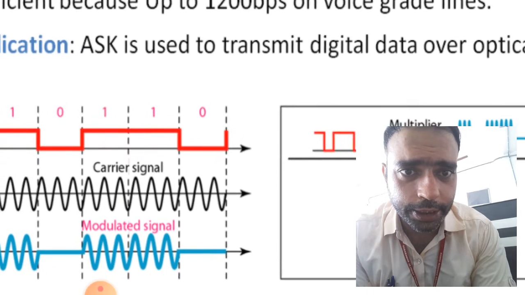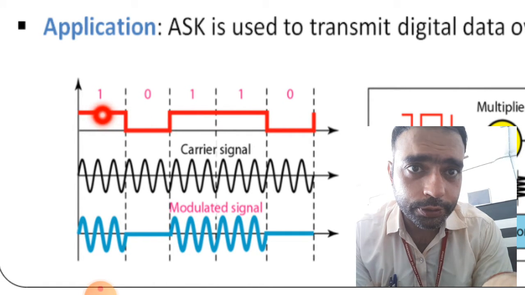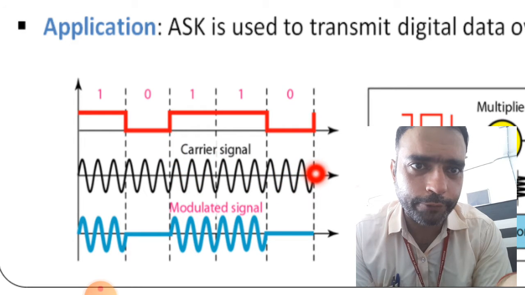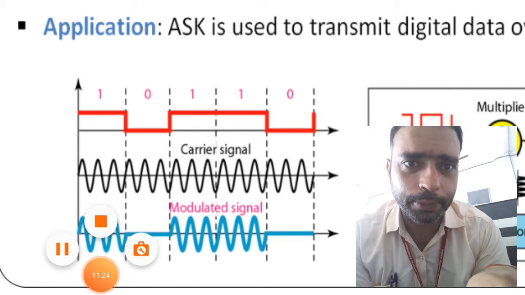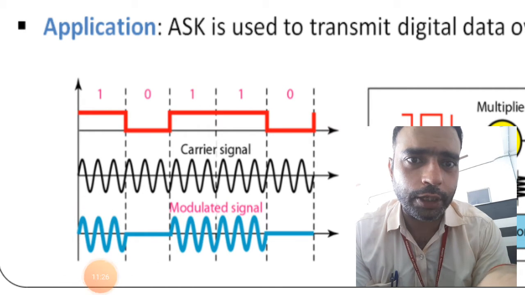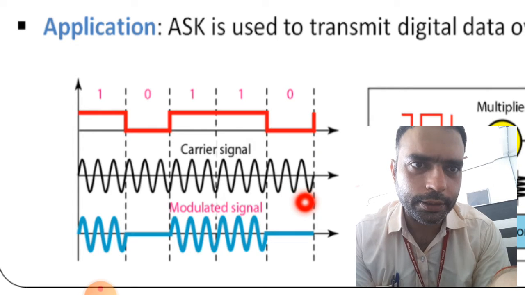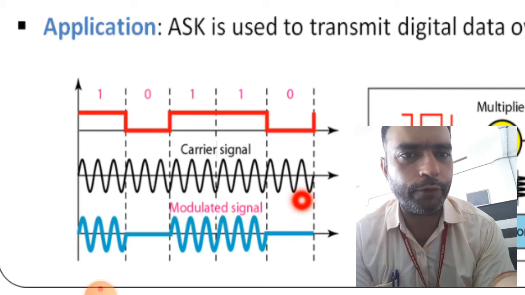Here we are able to see this diagram. This part is the digital data, in the 0 or 1 form. Now the carrier signal is here. The carrier signal continues with a constant waveform, but when ASK is applied, in the 1 part these waves continue, and in the 0 there is a single straight line. So we can say that in the 0 there is no amplitude for the waveform.